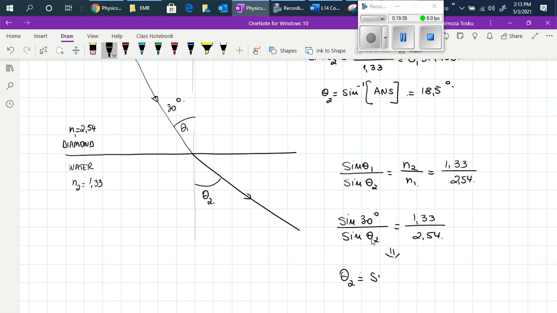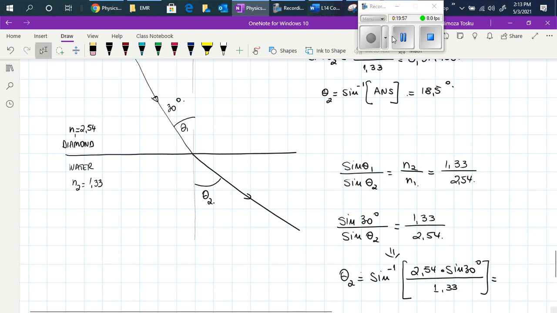And from here, using the calculator, the angle theta 2 will be inverse sine of 2.54 times sine 30 over 1.33. Using the calculator, we'll find that angle theta 2 is 72.7 degrees.